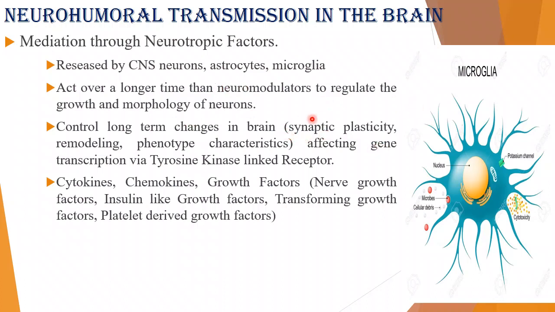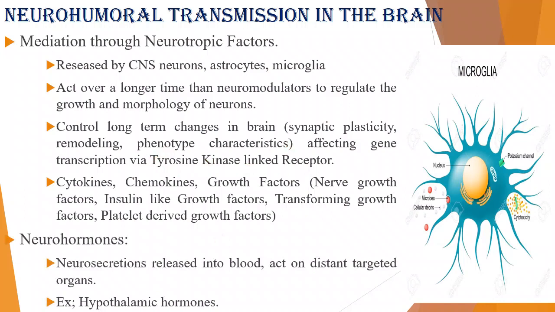Already I told you it is a biological process where certain synaptic modifications occur to increase the strength of the synapse. Phenotype, genotype, you already know, right? So it acts via gene transcription through the tyrosine kinase linked receptor. And what is a tyrosine kinase linked receptor? We already studied it in the classification of receptors, right?